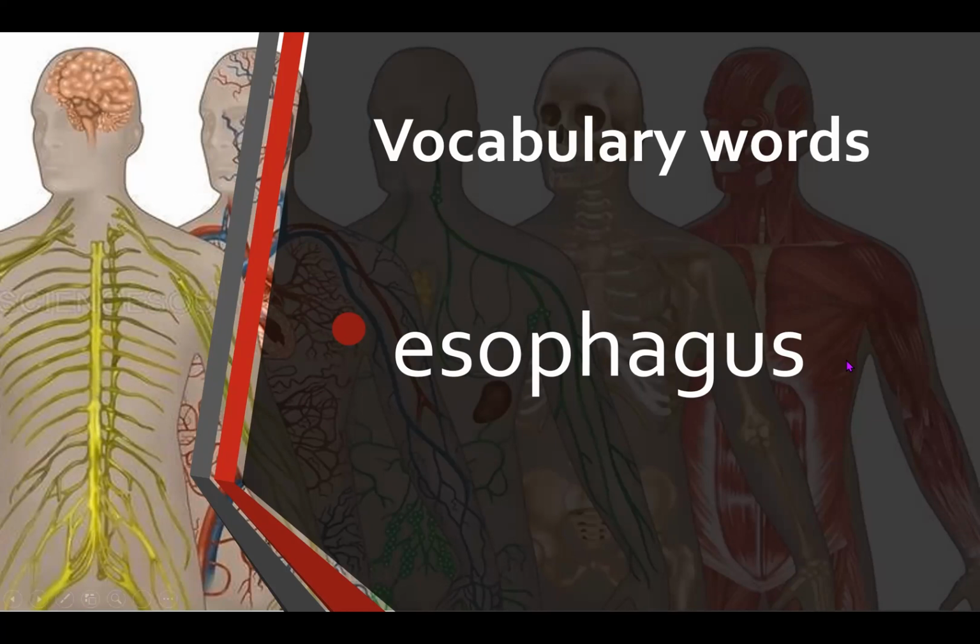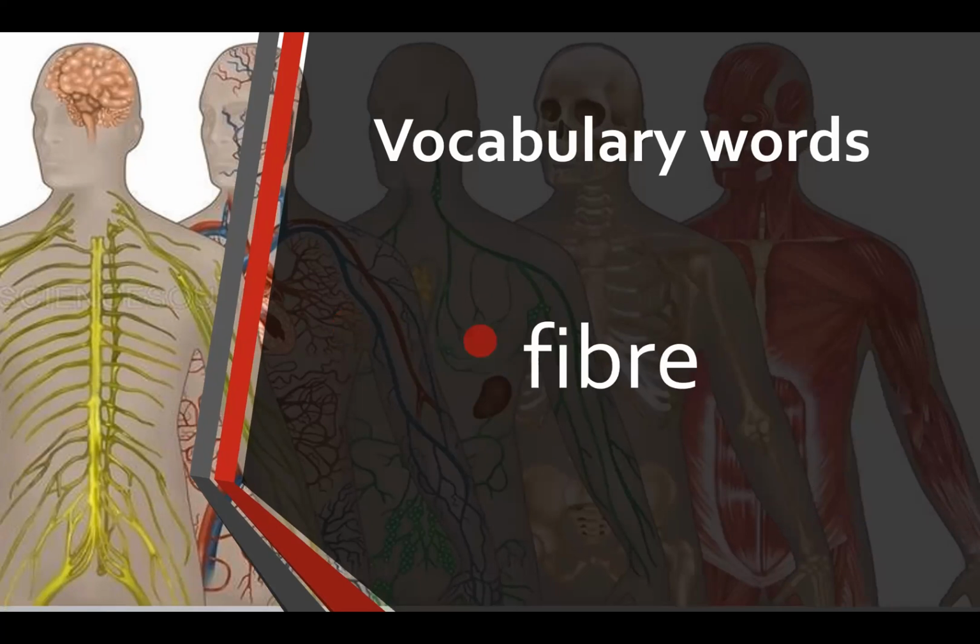Esophagus. Okay, it's not juice, okay? Goose. Okay, better. We will practice that again later. Then the third word is fiber. Fiber. Okay, very good.